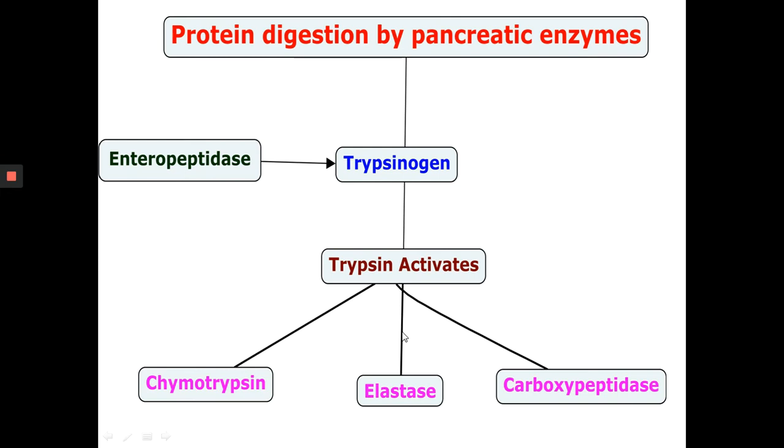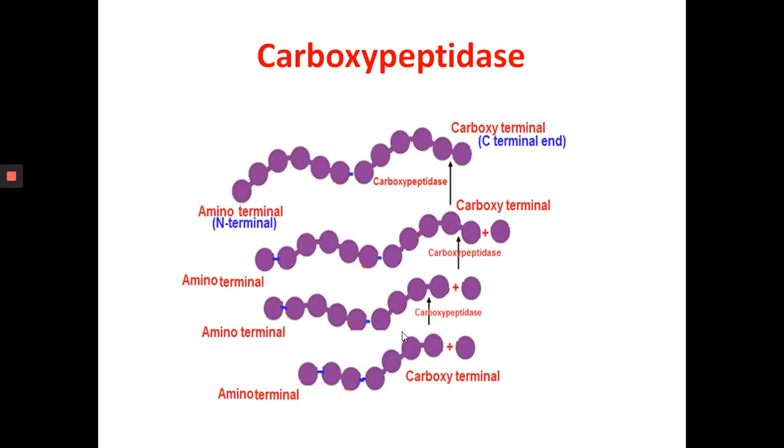Then carboxypeptidase is an exopeptidase because it catalyzes the removal of a single amino acid from the carboxy end. So it is acting on the end of the protein molecule. That is why it's called an exopeptidase. So at one time, only one amino acid is removed from the carboxyl end. Then the next amino acid is removed, then the next one, gradually reducing the length.